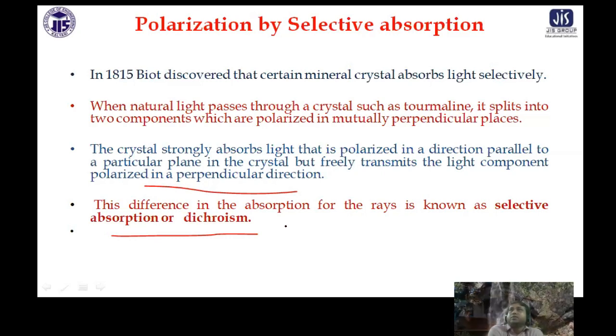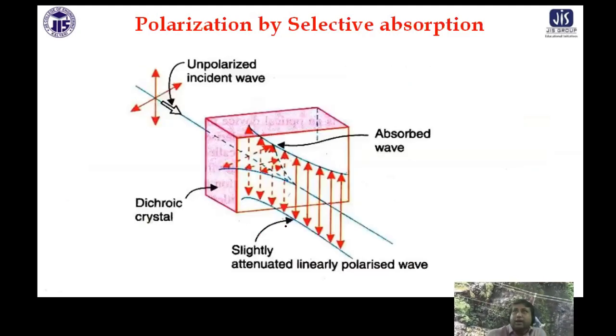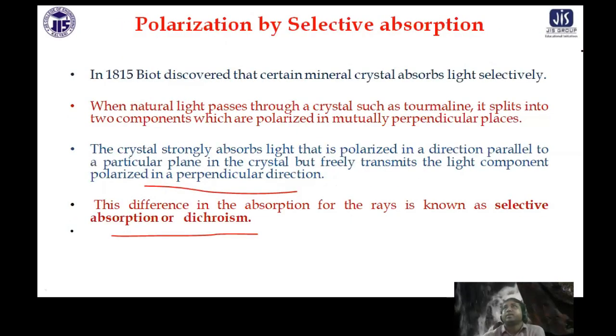Dichroism. So basically, in some of the crystals, what happens? This picture will tell you everything. Unpolarized light actually gets divided into two parts. Double refraction takes place in some of the crystals, and the light splits into two components, and they are in mutually perpendicular planes.